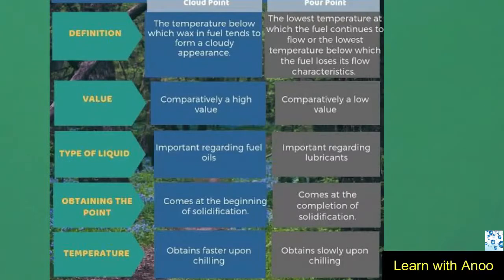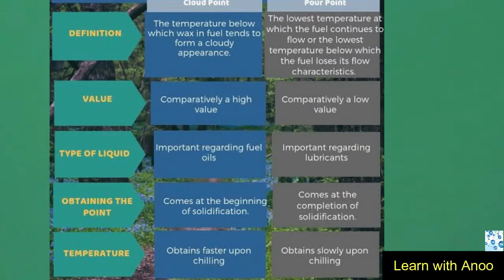As we know, there is a slight difference between cloud point and pour point. So we discuss cloud point versus pour point. Cloud point is the temperature below which wax in fuel tends to form a cloudy appearance, while pour point is the lowest temperature at which the fuel continues to flow, or the lowest temperature below which the fuel loses its flow characteristic. Next is value. Cloud point has a comparatively high value, while pour point has a comparatively low value. Type of liquid: cloud point is important regarding fuel oils, while pour point is important regarding lubricants.